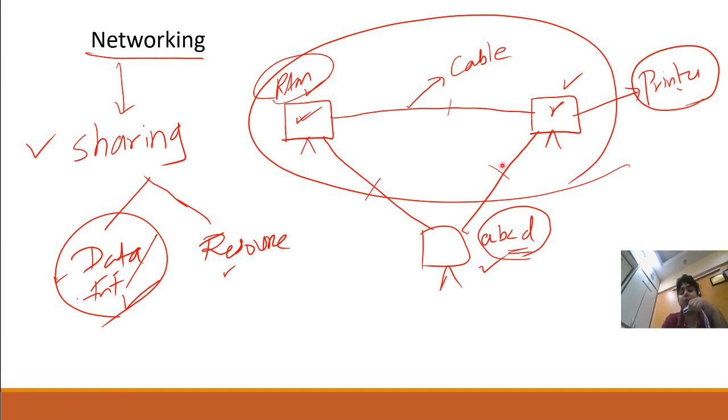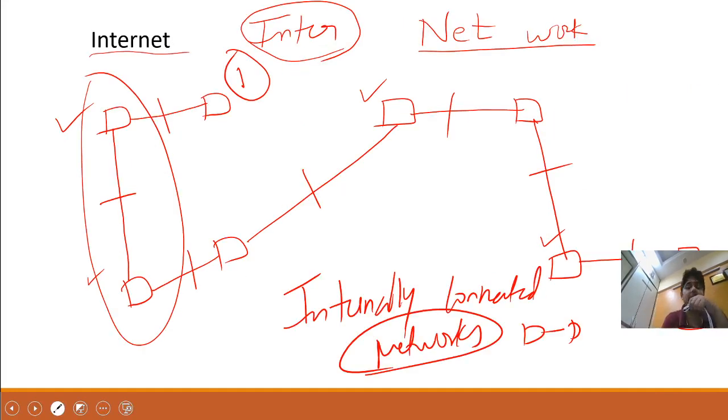Networking, sharing of data, information and resources. So two or more computers connected with each other for the purpose of sharing data, information or resources is called networking. Resources like printers are shared among the offices or among all the users. So the cost is reduced. Internet means internally connected computers. Network of networks is called internet, guys.